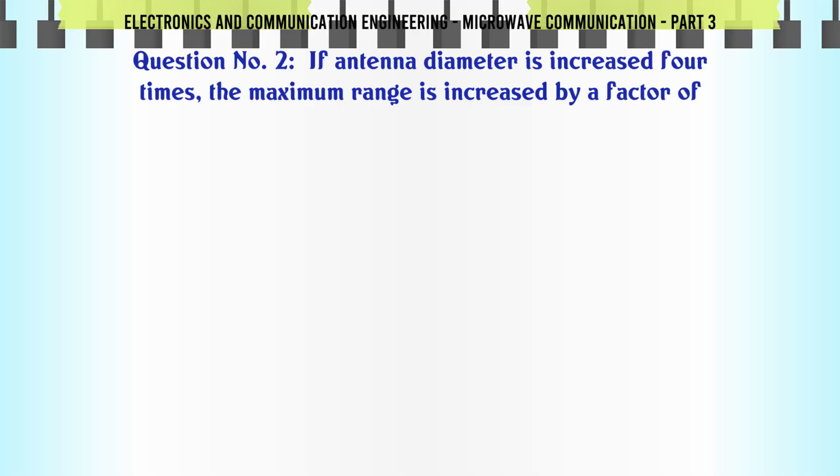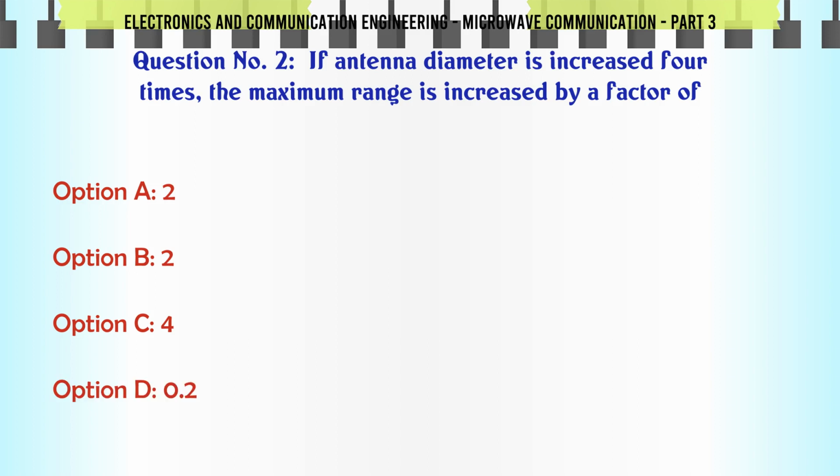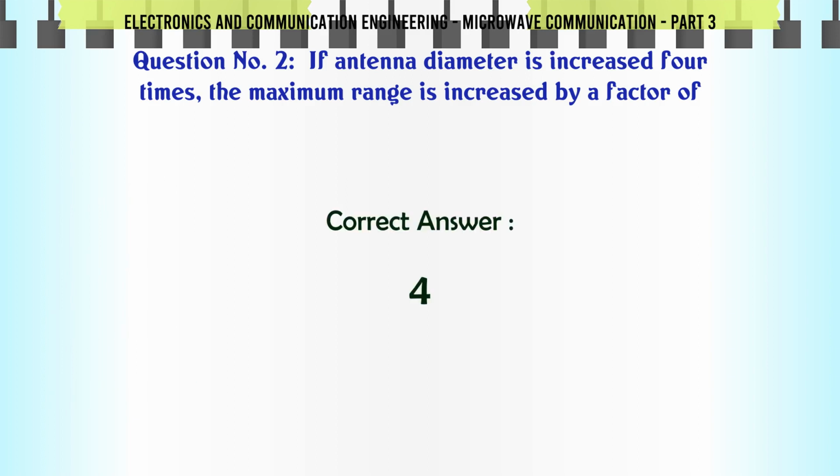If antenna diameter is increased 4 times, the maximum range is increased by a factor of: A. 2, B. 2, C. 4, D. 0.2. The correct answer is 4.